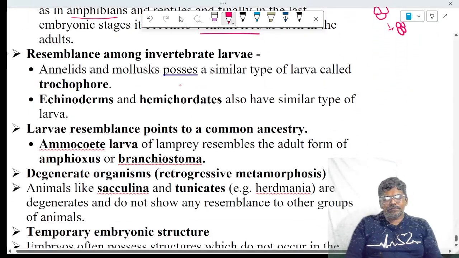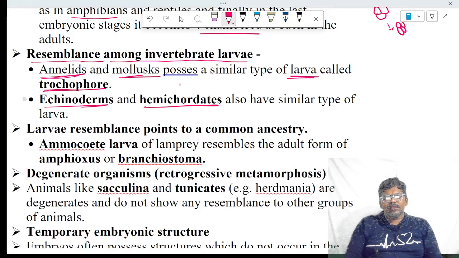Next, another example: resemblance among invertebrate larvae. If you see the larval-form embryos, the embryonic larvae of different animals are the same. For example, Annelida and Mollusca are different phyla, but both contain one similar larva called the trochophore larva. It also gives evidence for embryology. Echinoderms and hemichordates are two different phyla, but both have similar larvae.